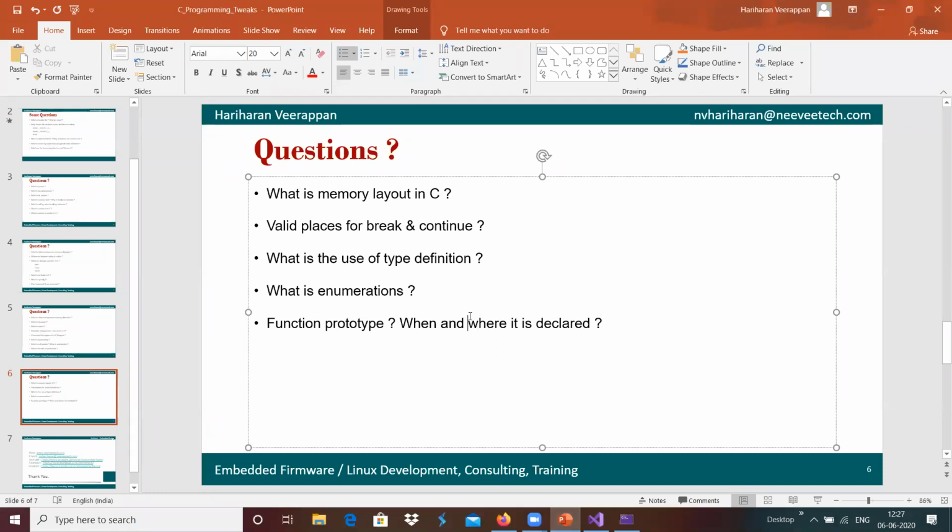If we are asking when and where it should be declared: if we are developing a library and providing that particular API or function for another developer, then we need to create it properly, and we have to declare the function prototype in the header file. It has to be provided in a clear format so that the other developer can use it accordingly.